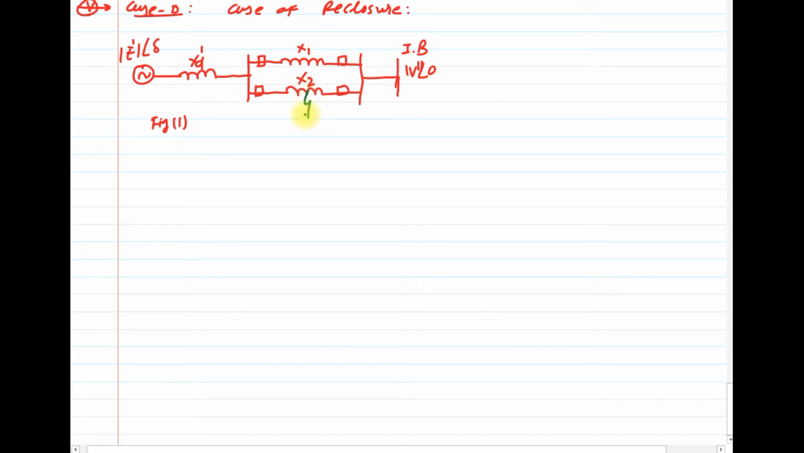Consider a fault somewhere over here, maybe in the middle of the transmission line, or it may be at the end of the transmission line. That means you may consider either case B or case C, where the fault is at the end of the transmission line, or at the middle of the transmission line. The rest of the theory will remain the same.